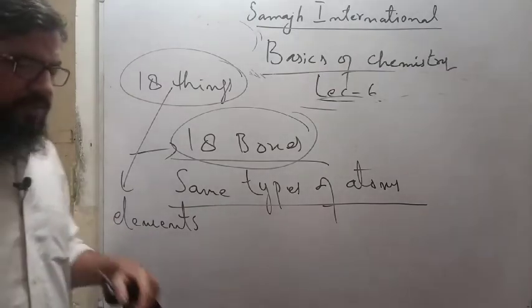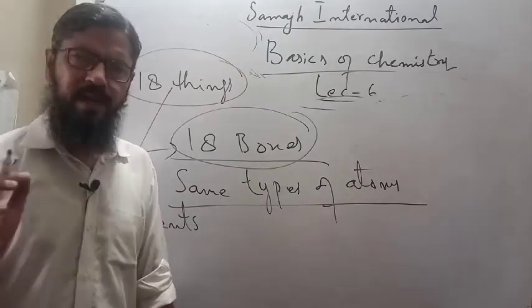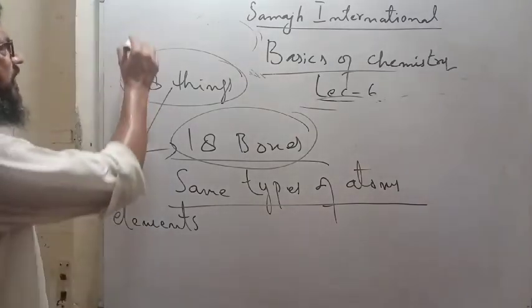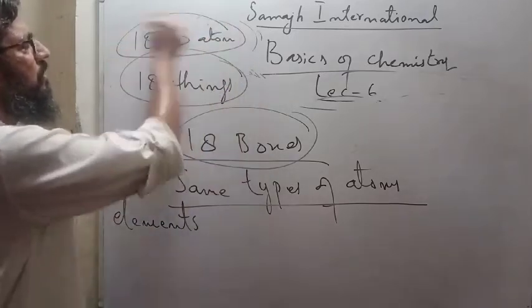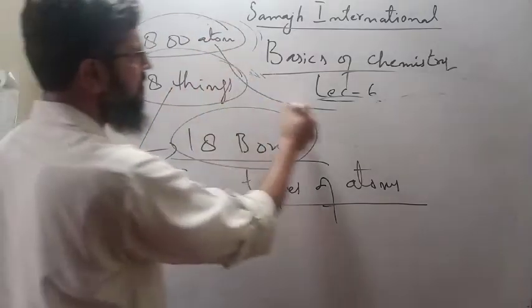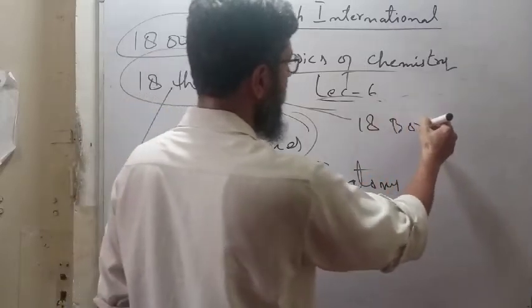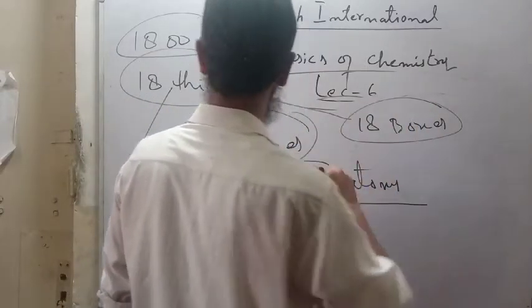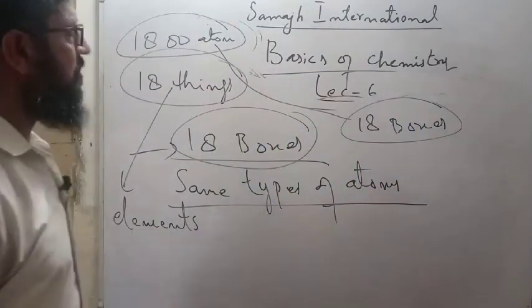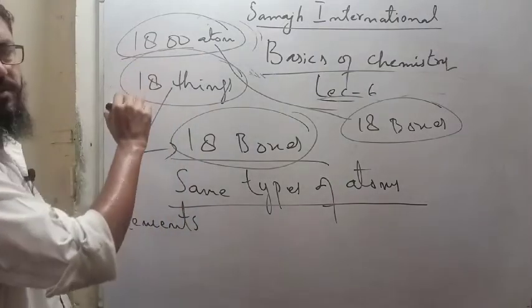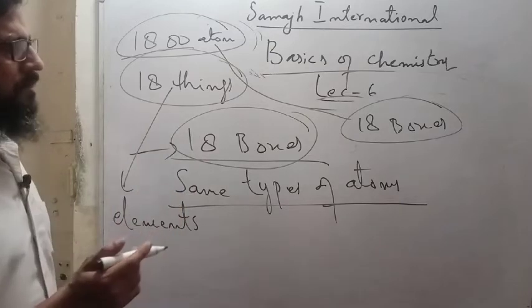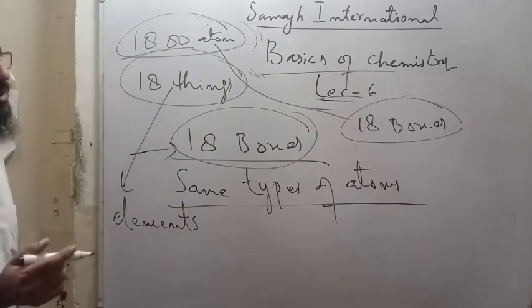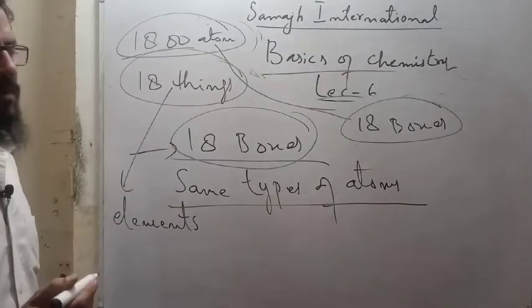I think there is something wrong. 1800 atoms, my calculation. 1800 atoms means 18 boxes. 18 boxes means 100 atoms, one thing; 100 atoms, second thing; third, fourth, fifth, sixth, seventh, 8, 9, 10.